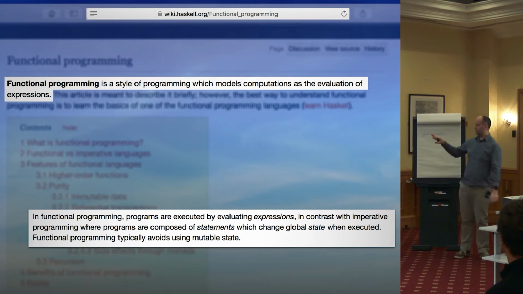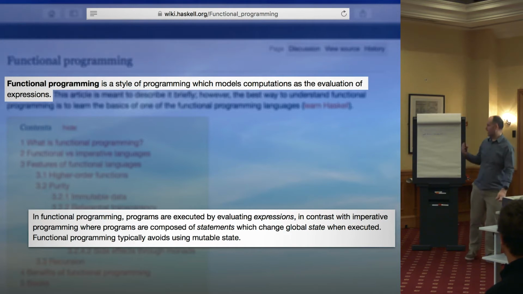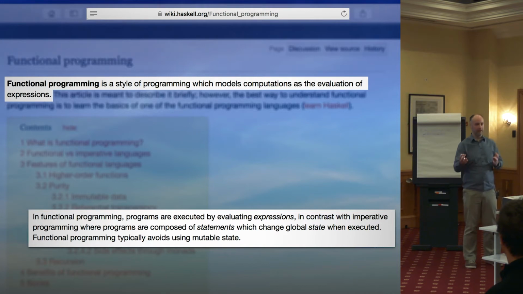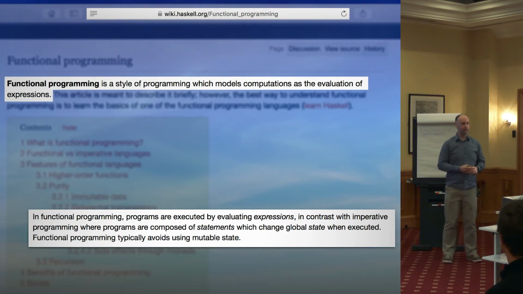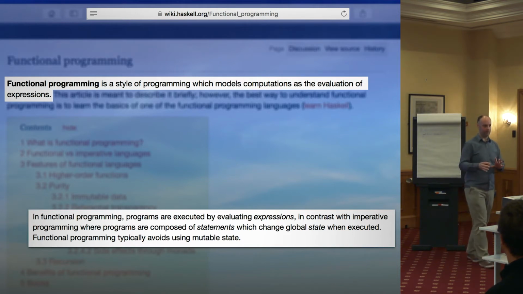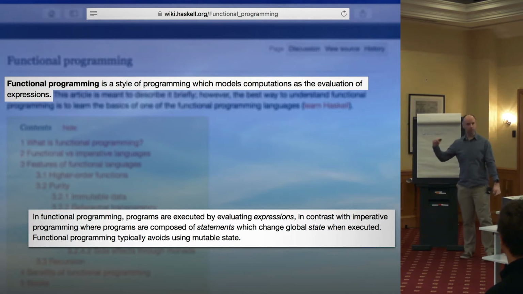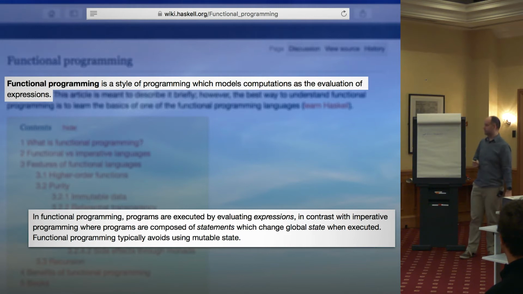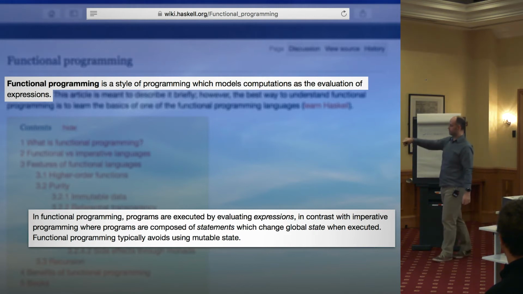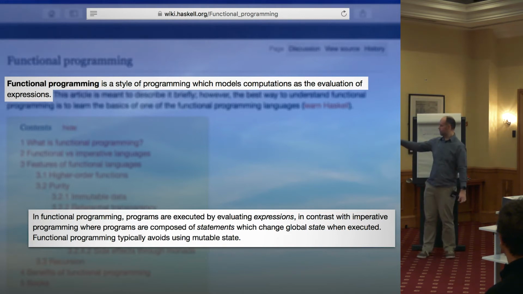But what about evaluating expressions? What does that actually mean? You may have in mind mathematical expressions, and it's certainly true that functional programming does have a lineage back to mathematics, and that's one of the problems with that academic coverage, that it gets caught up in the mathematical terminology, which is maybe not familiar to us. Doesn't mean it's not simple, doesn't mean it's not very valuable, but I'm going to generally avoid discussing much of that in this talk. But we will have a look at what it means to evaluate expressions as opposed to statements. And then this is interesting. Talking about statements, it then relates that to changing global state.